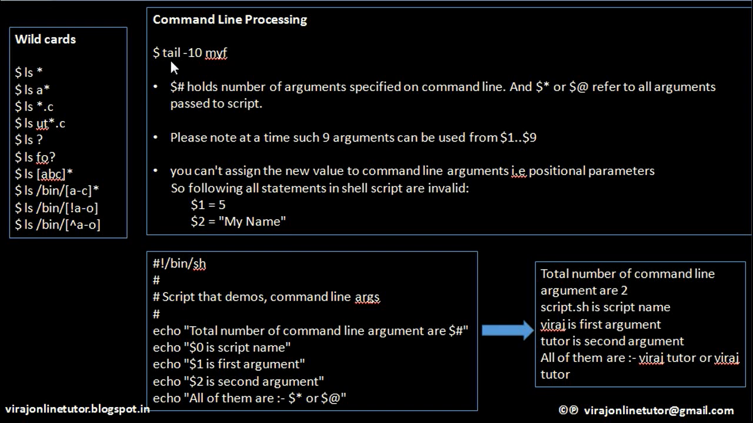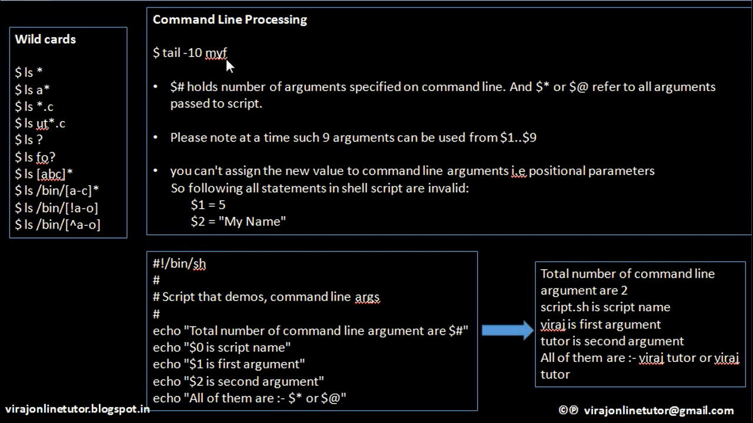There is a tail command in Linux which gives you the last 10 lines of a file, for example tail -10 myfile. So myfile is a file name, minus 10 meaning give last 10 lines of this file. So to this tail command we are passing two command line parameters. One is this value 10 and second is the file name. So these are the two command line parameters that I have passed to the tail command. So this is a very good example of using command line arguments in your command, right? So similarly, we can pass command line arguments to our shell scripts.